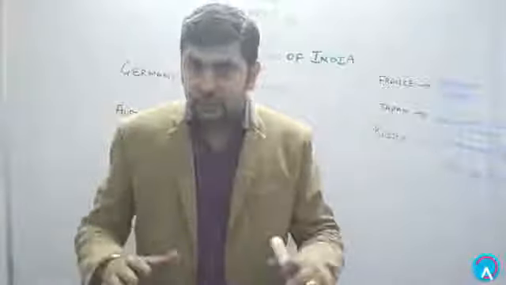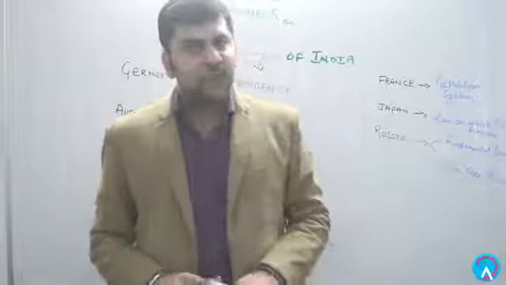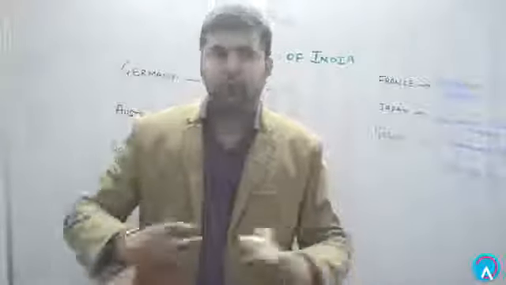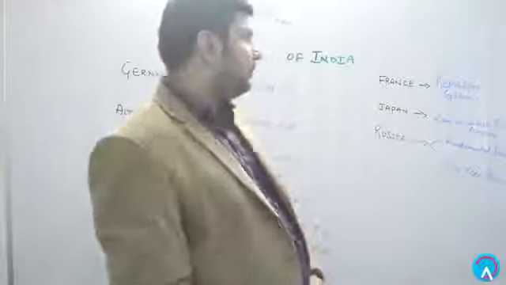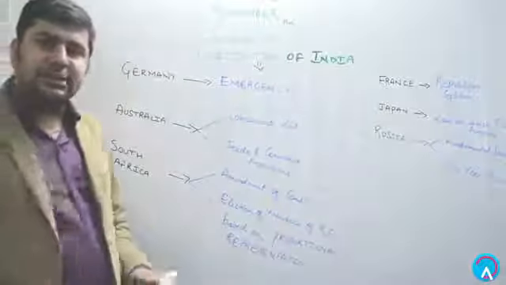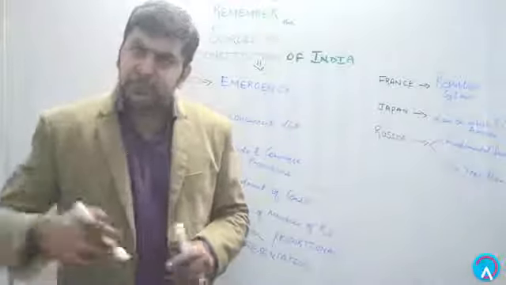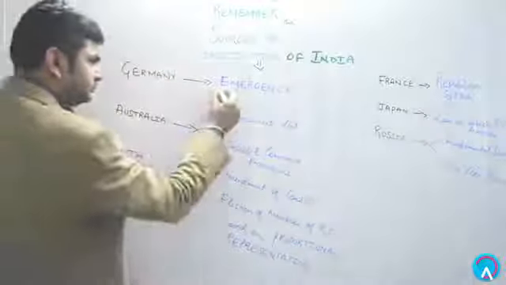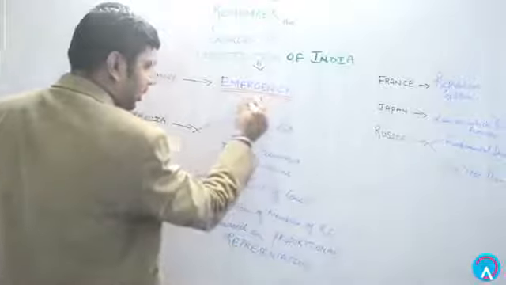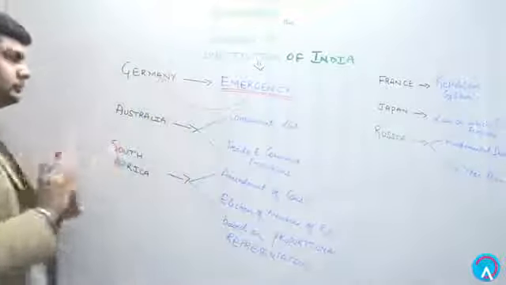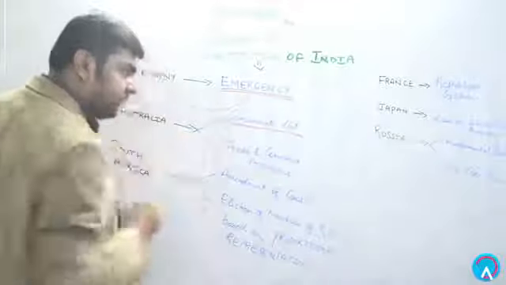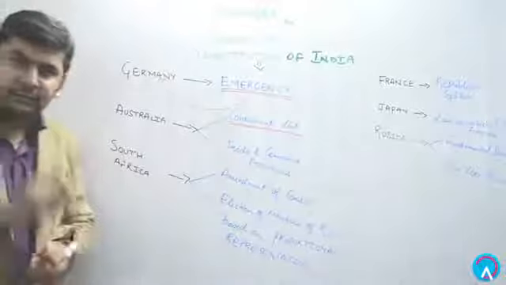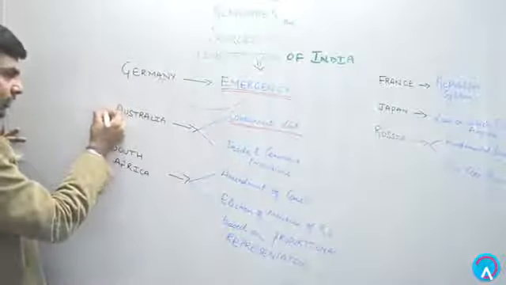So now let's look at some more countries from which we have taken some portion of the Constitution of India. Let's discuss that in brief only. If we talk about the emergency provisions, we have taken them from Germany. The concurrent list and the trade and commerce provision we have taken from the Constitution of Australia.